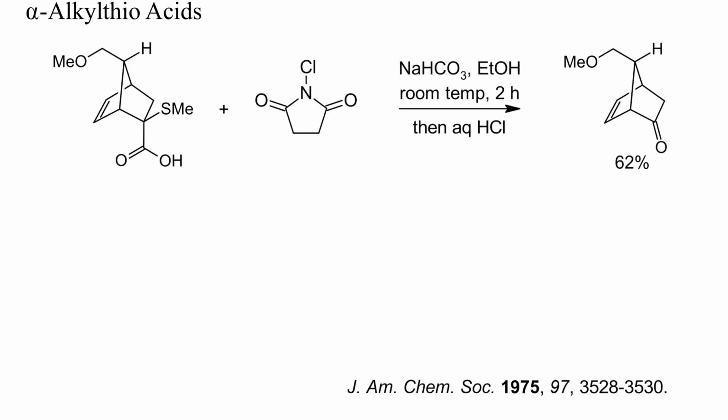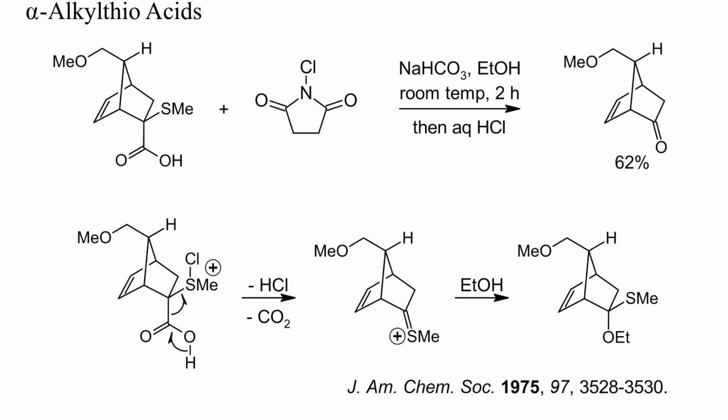This is an example of the oxidative decarboxylation of an alpha-methylthiocarboxylic acid. Treatment with N-chlorosuccinimide and sodium bicarbonate at room temperature for 2 hours yielded a ketone. The mechanism was probably elimination of hydrogen chloride and CO2 from an intermediate chlorosulfonium salt, followed by hydrolysis.